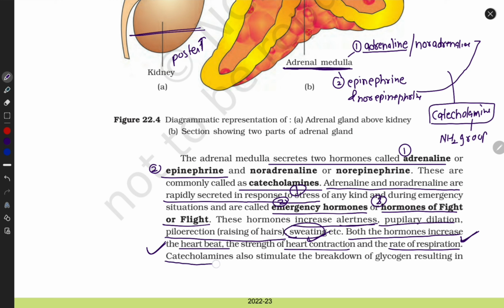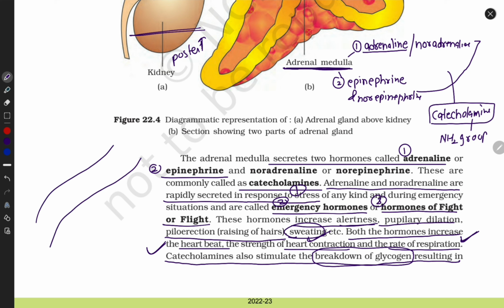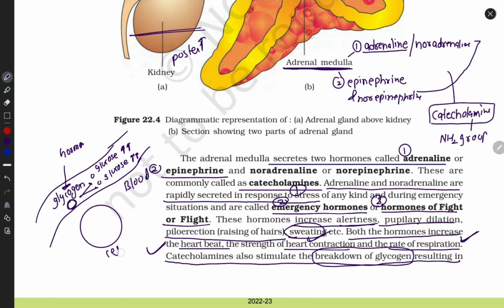Next, catecholamines also stimulate the breakdown of glycogen. What do you understand by breakdown of glycogen? Here are our blood vessels. These hormones are secreted into our blood vessels. Our blood vessels contain glycogen, and these hormones come and break it down into glucose. So indirectly, the glucose level is high in blood. Clear, guys? This is the function of catecholamines.